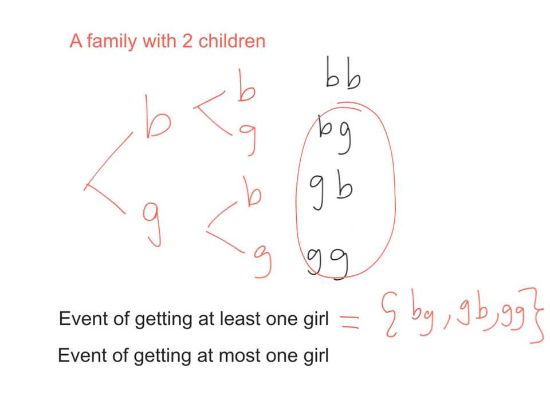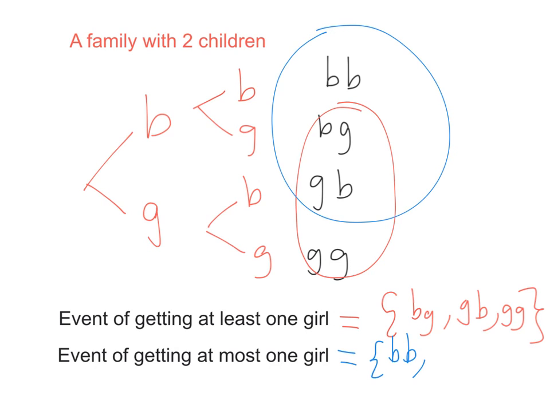So I have only these three outcomes now. These ones give me at most one girl, which means the answer in this case will be boy-boy, boy-girl, and girl-boy. Okay, so again,